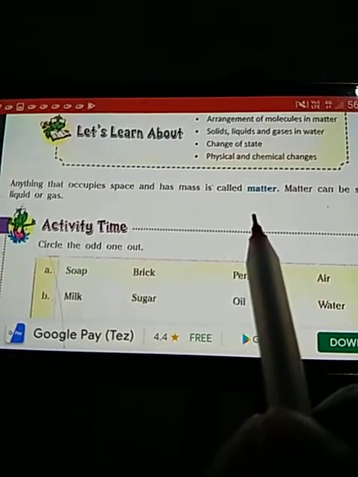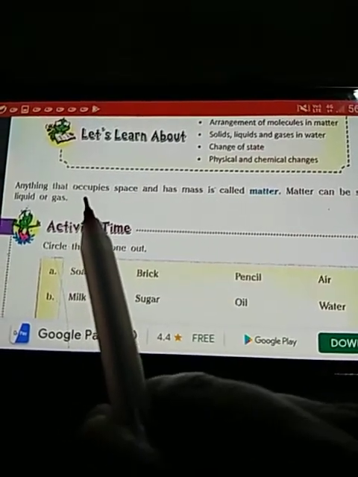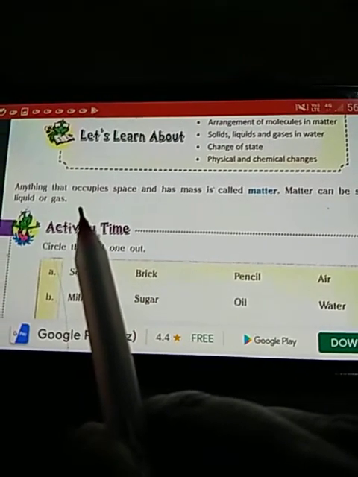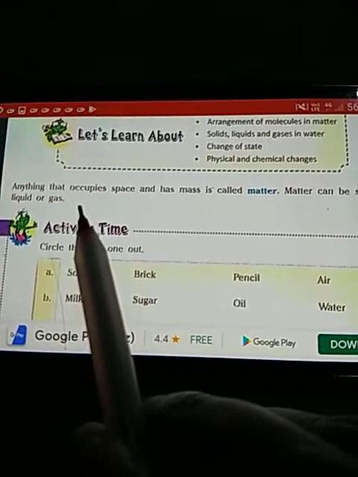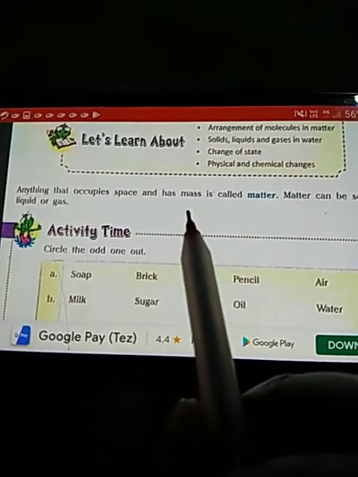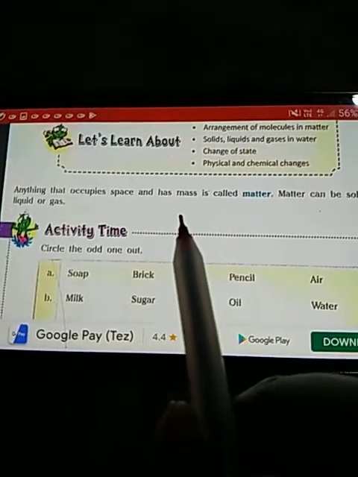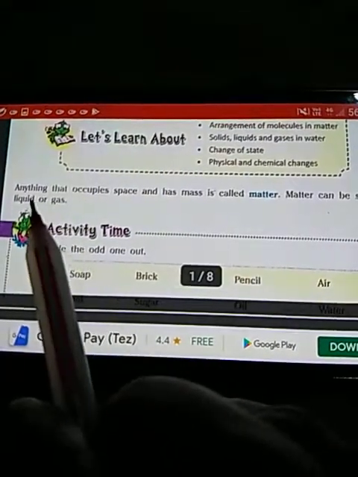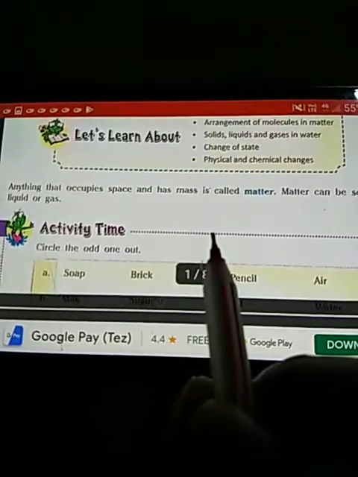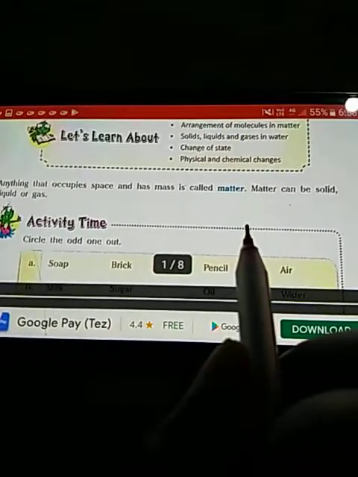So we children, we human beings also occupy some space. Suppose we are sitting in some place and we acquire some space there. Also, each of us has a mass, means weight. So human beings are also considered as matter. So the definition of matter is anything that occupies a space and has a mass is called matter.